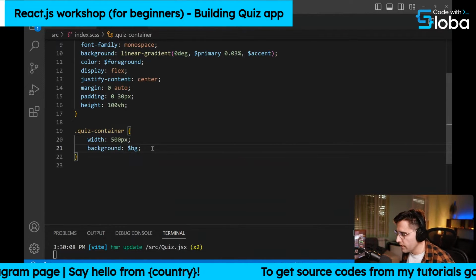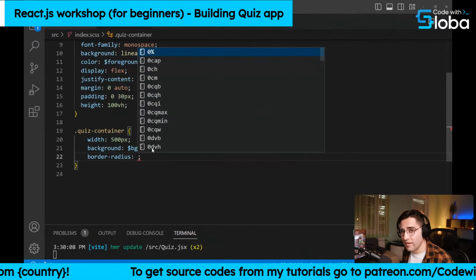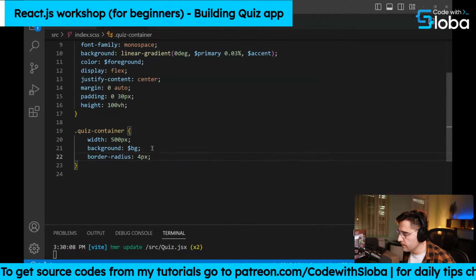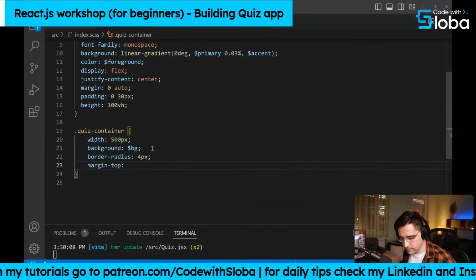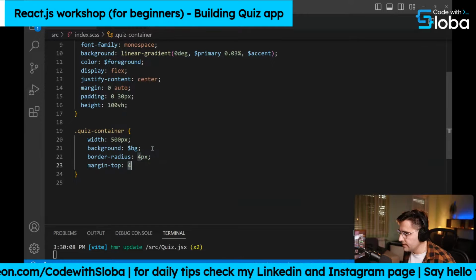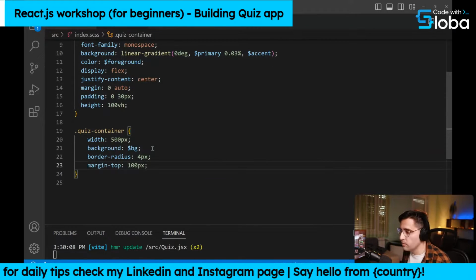Okay, so background BG, then let's set some border radius. Obviously, you don't want to have boxes without the border radius. So let's set the border radius to be 4 pixels. Let's add some margin on top, and let's set it to be 4 pixels as well. Or actually, let's make it much more distant from the top of our screen.